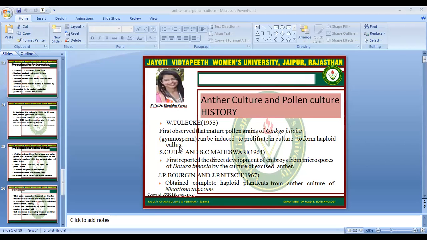Tulecke in 1953 first observed that the mature pollen grain of Ginkgo biloba, which is a gymnosperm, can be induced to proliferate in culture to form haploid callus.